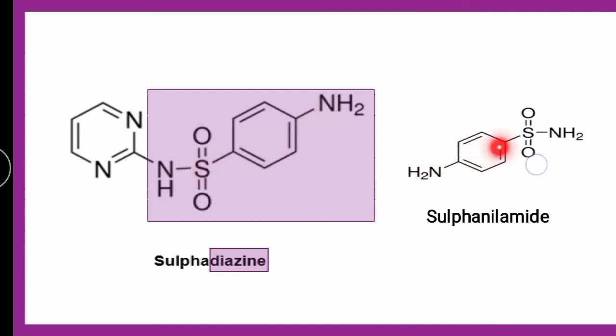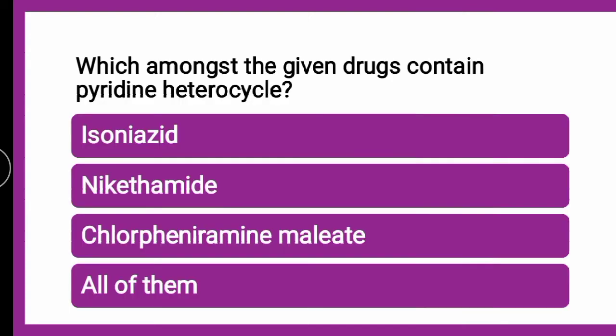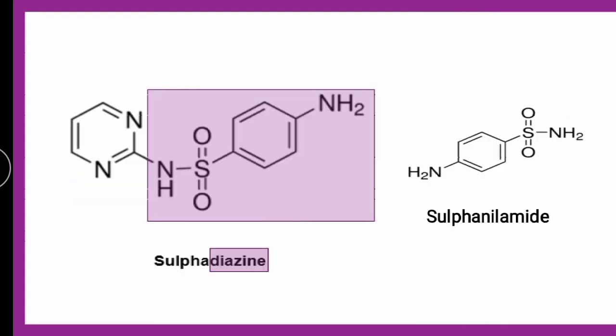This hydrogen is replaced with pyrimidine ring, which becomes sulfadiazine, and the highlighted moiety is nothing but sulfanilamide, which indicates that it is a sulfonamide and it contains pyrimidine heterocycle, so it is sulfadiazine. Next question is, diazine means two aza.